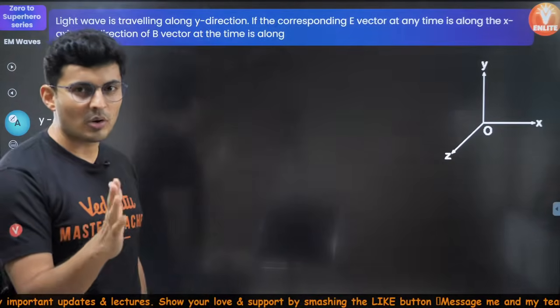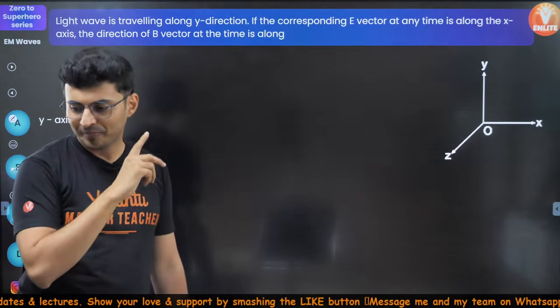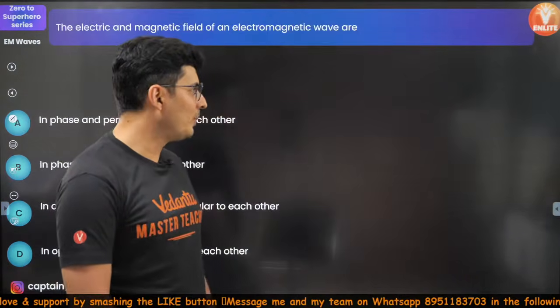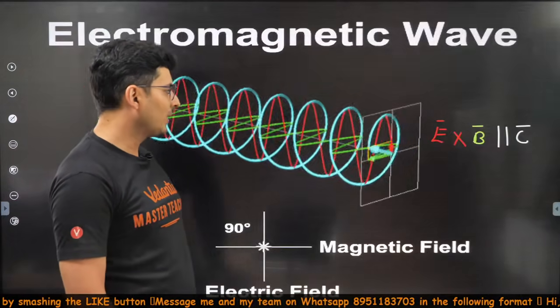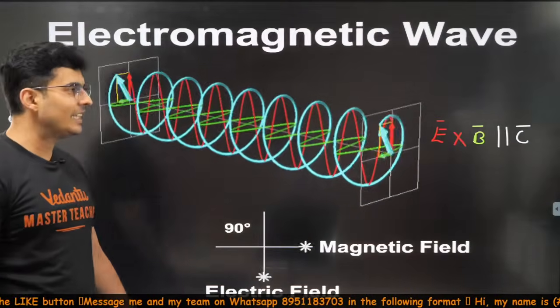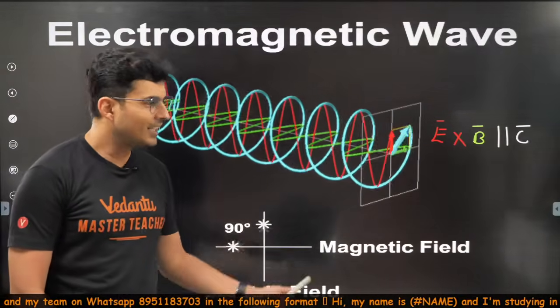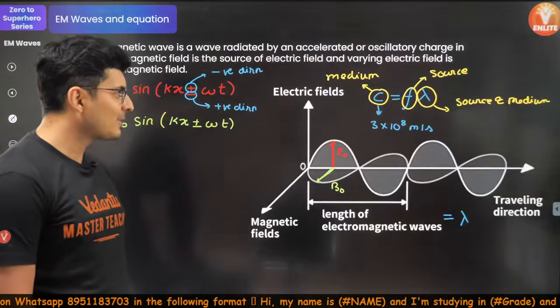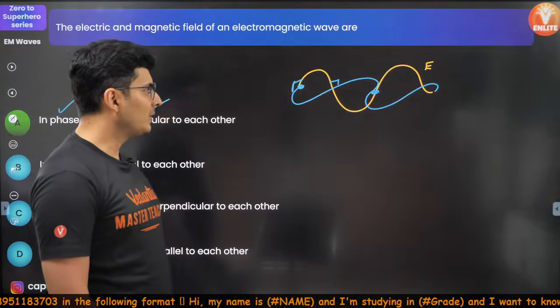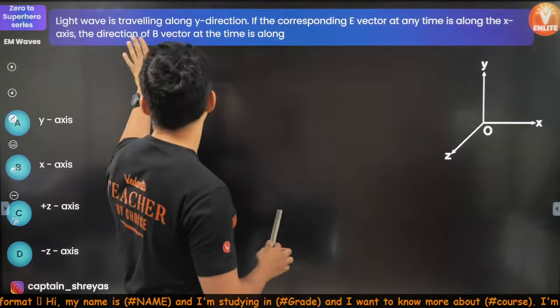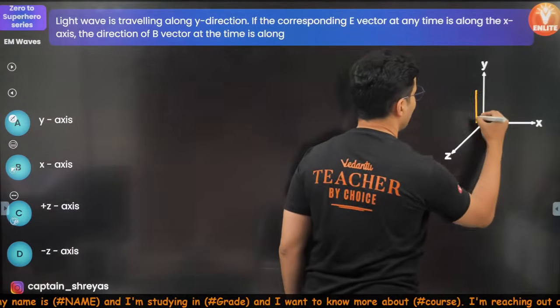I just gave you a concept some time back. In case you have forgotten, I'll go back to that screen. Just over here, maybe. Yes, on the screen the hint is there. And if you have taken the hint, you will get the answer. Come on. Electric field cross magnetic field is parallel to the speed of light. So let's move and see what should be the answer. The speed of light is along this direction.